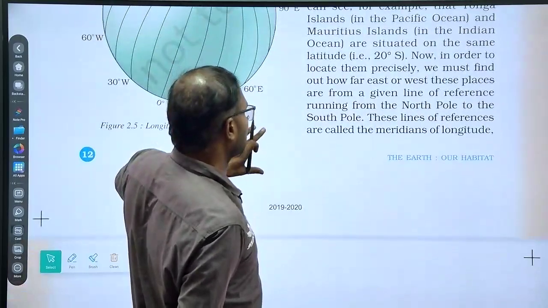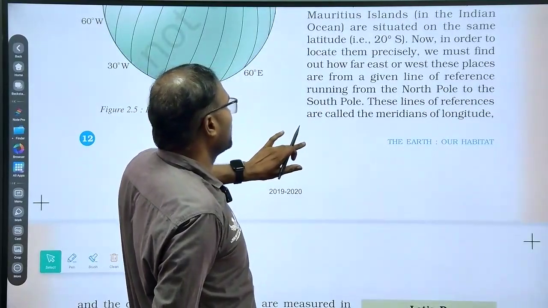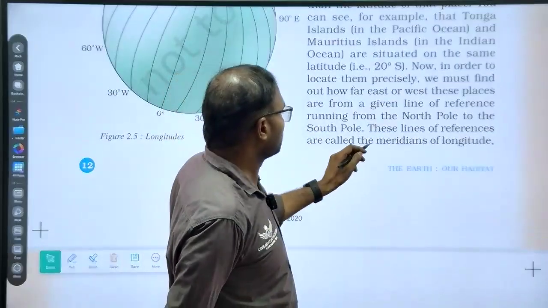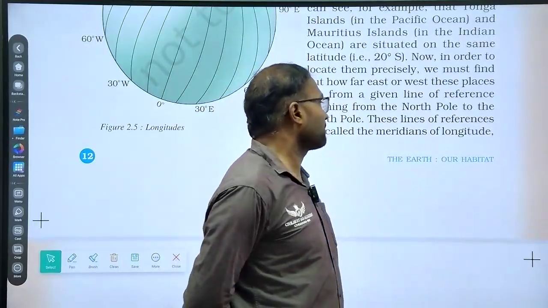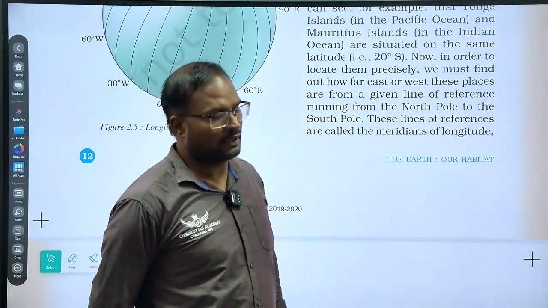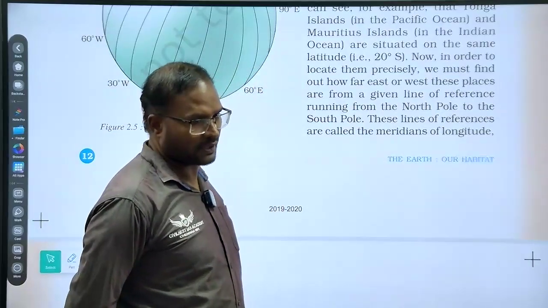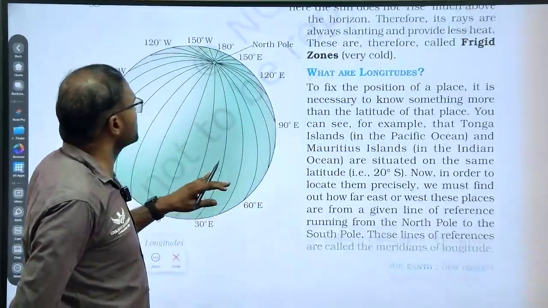Here they explained. Remember, the lines of reference are called meridians of longitude. Meridian, always remember, meri means mid, dian means a day. So meridian means midday. So why they are called that, remember, this is longitude.